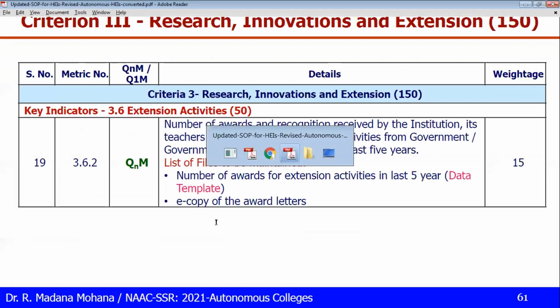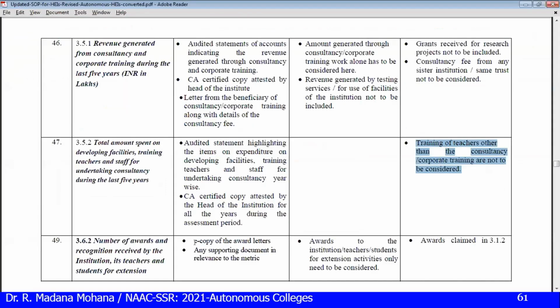See the SOP for 3.6.2: e-copy of award letters, any supporting document relevant to the metric. Awards to the institution, teachers, and students for extension activities only are considered. So awards claimed in 3.1.2, that is for fellowship awards, are not included here.